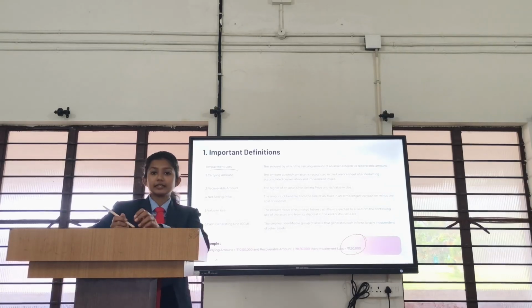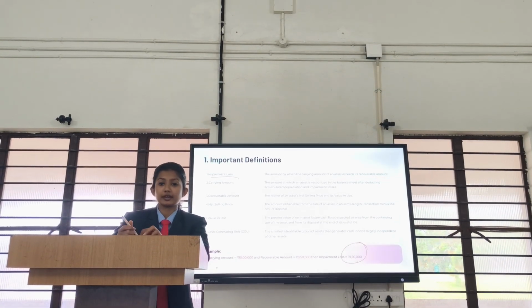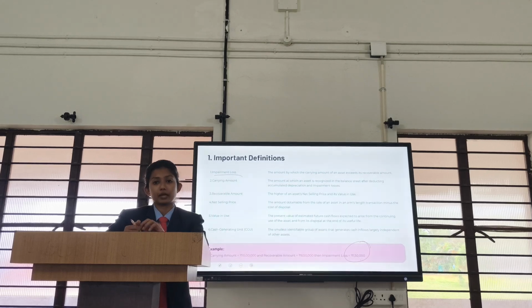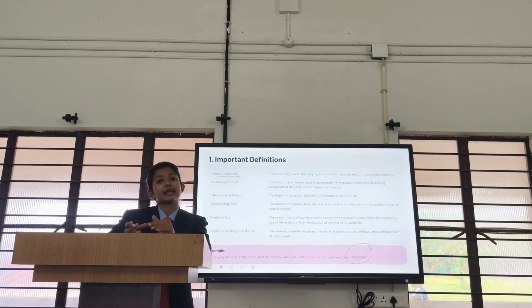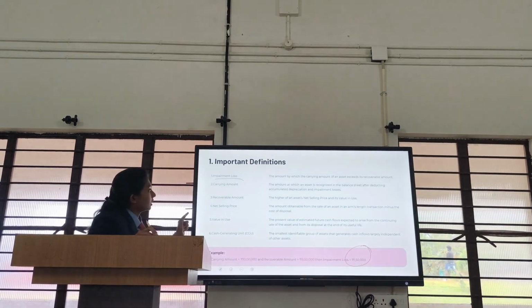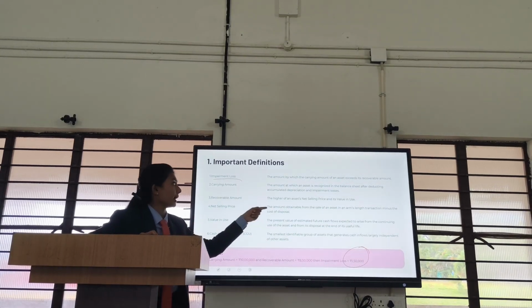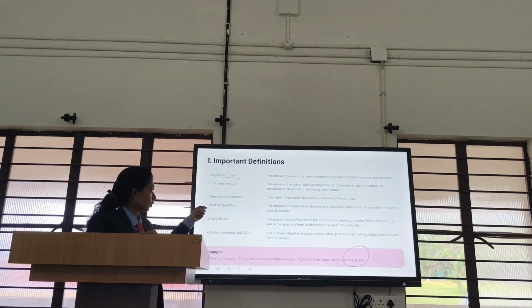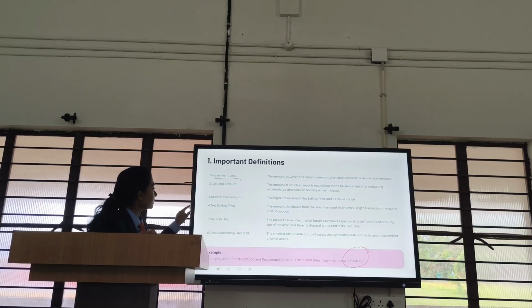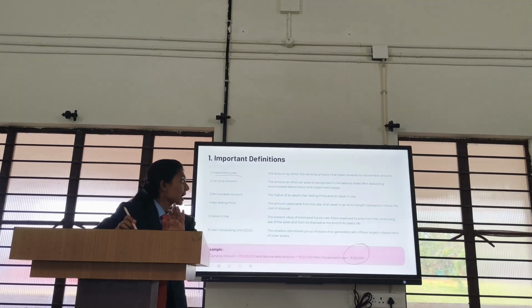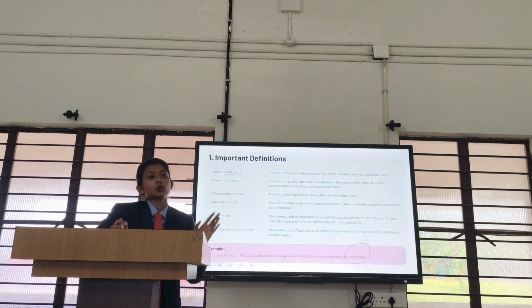Carrying amount is the amount at which an asset is recognized in the balance sheet after deducting accumulated depreciation and impairment loss. So, what carrying amount means is that the value of an asset minus depreciation minus impairment loss is the carrying amount. And the third term is recoverable amount. Recoverable amount is the higher of the selling price and the value in use. So, the problem